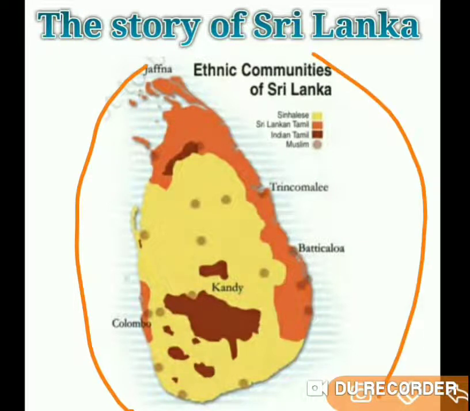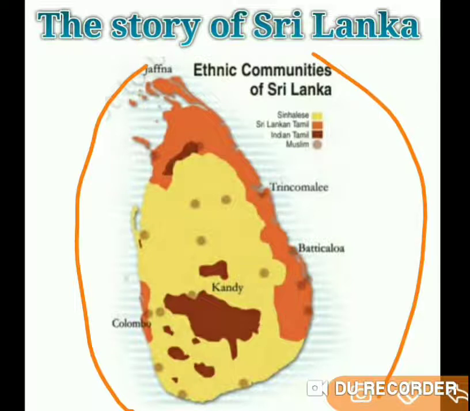So guys, let us compare this to the situation in another country, that is Sri Lanka. Sri Lanka is an island country. It is a neighboring country of India. It is just a few kilometers away from Tamil Nadu. It's an island country which is located in the Indian Ocean. Sri Lanka is a small tiny country. It is a few kilometers away from the southern coast of India, that is from Tamil Nadu.